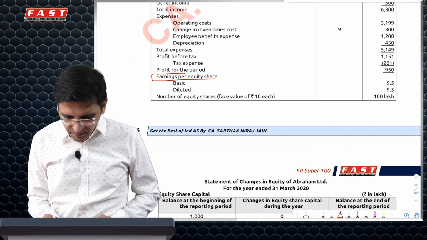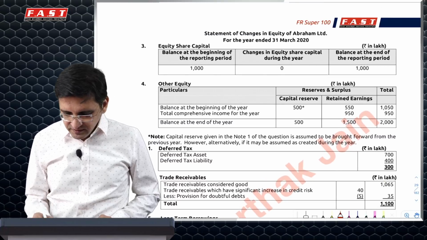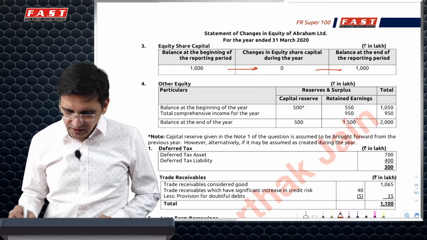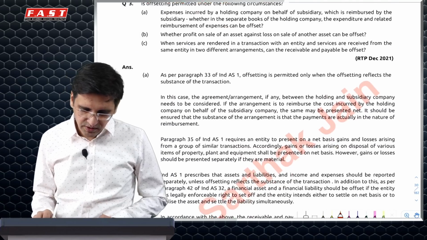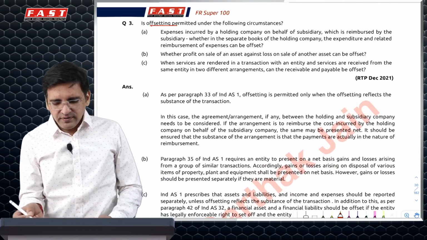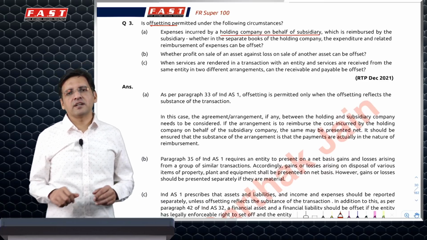Let's see this EPS is given here specifically. Remember that. Statement of changes in equity is to be prepared like opening, changes, closing, and then other equity in the same fashion, and then all the notes. That's about it. Offsetting permitted if holding is doing expense on behalf of subsidiary, which is in nature of reimbursement.